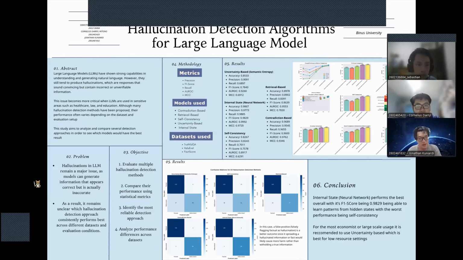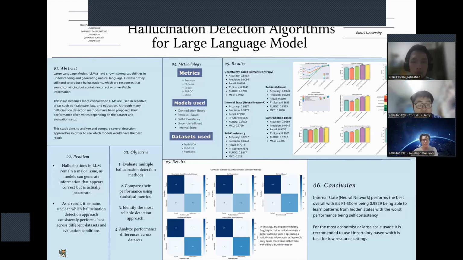The main problem we address in this research is that hallucination remains a significant challenge in large language models. AI-generated responses may appear factual and trustworthy even when they are actually incorrect. Although many hallucination detection methods have been proposed, their performance often varies depending on the dataset and evaluation conditions. As a result, it is still unclear which approach consistently provides the best detection performance across different scenarios.